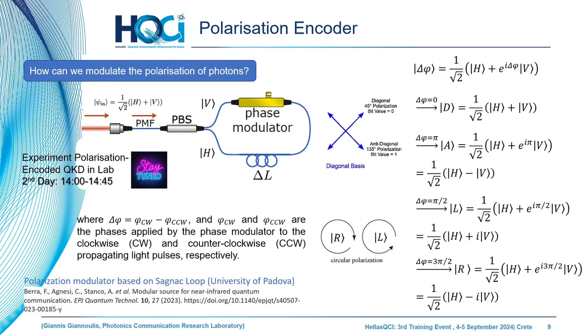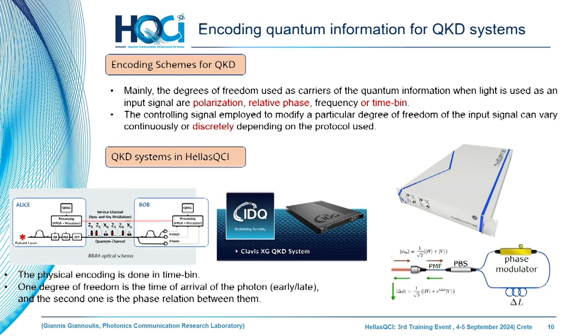The first one, by controlling the phase difference between 0 and pi, gives the diagonal and anti-diagonal basis, and by introducing pi/2 and 270 degrees phase control, we get the circular polarization orthogonal basis. In this easy and robust way, as has been proven experimentally, we can generate mutually unbiased bases in encoded qubits.